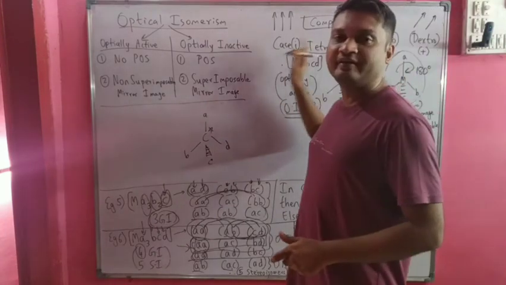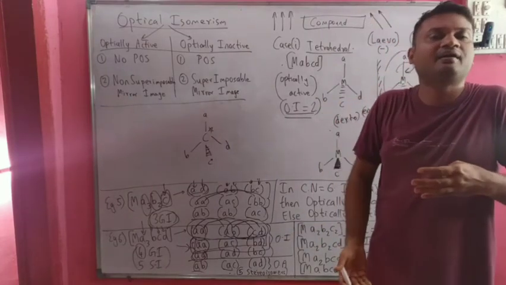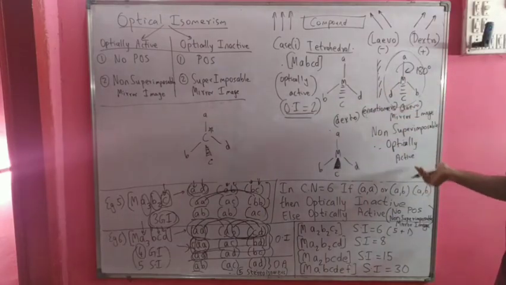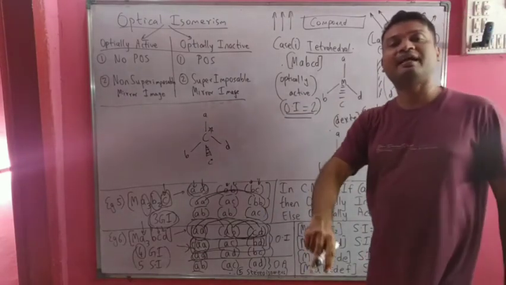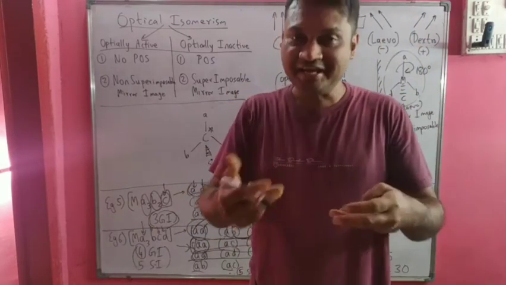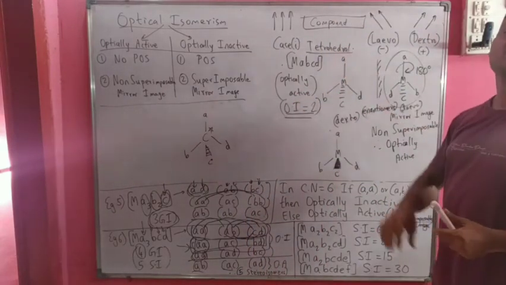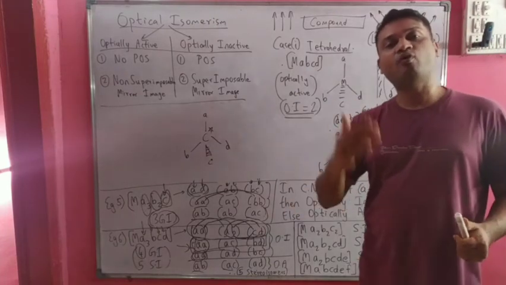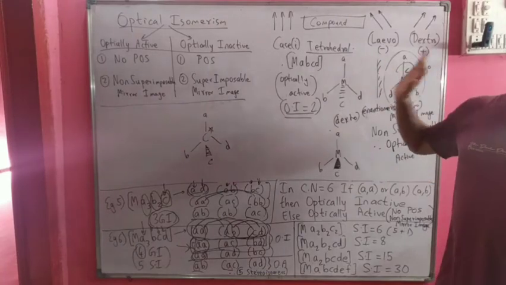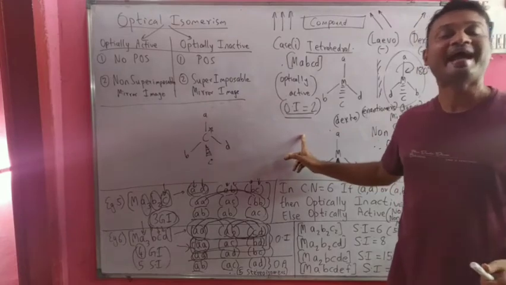The same concept applies in the case of a metal attached to 4 different ligands. It is like a chiral carbon, which has a non-superimposable mirror image, and in this case we will have 2 optical isomers, dextro and levo, which are collectively called enantiomers. So this is about the MABCD tetrahedral structure. All others, MA4, MA3B, are optically inactive structures. This is the only one which is optically active.